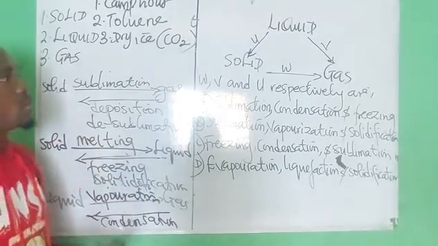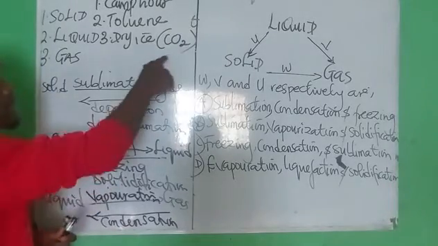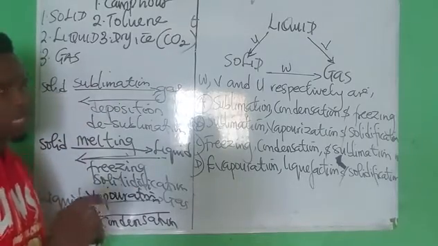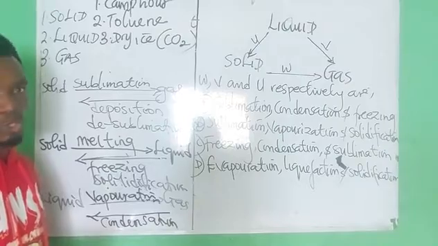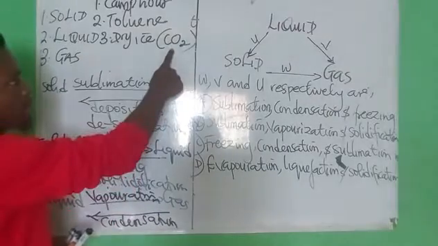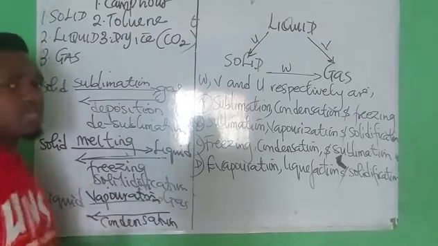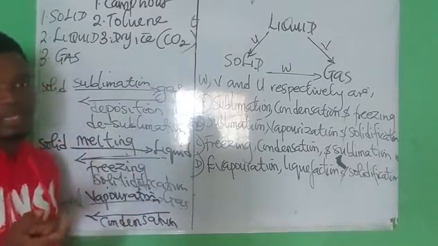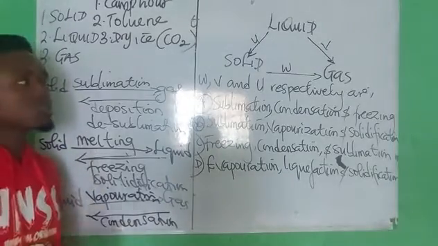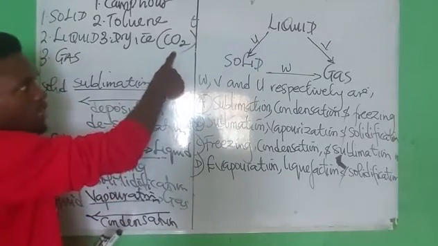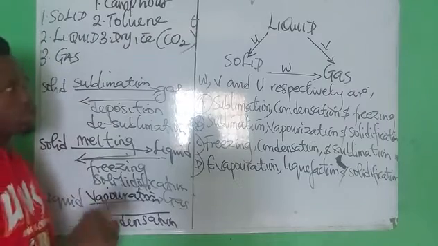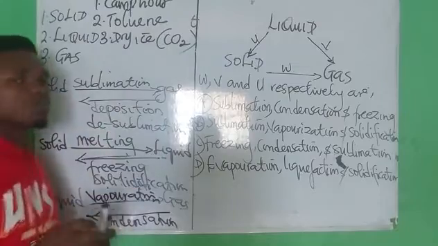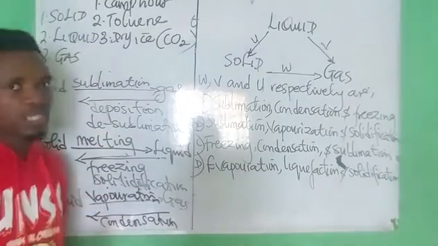It is also used as a fire extinguisher because it does not support combustion, and as a preservative in soft drinks, which also gives soft drinks their refreshing taste.